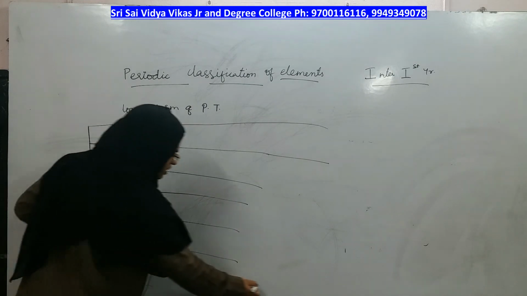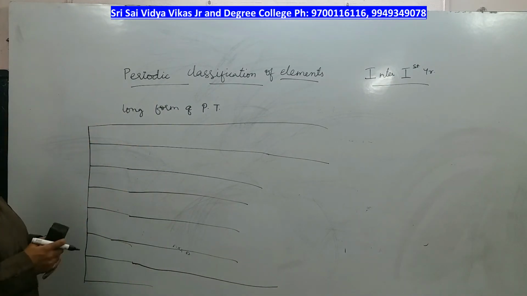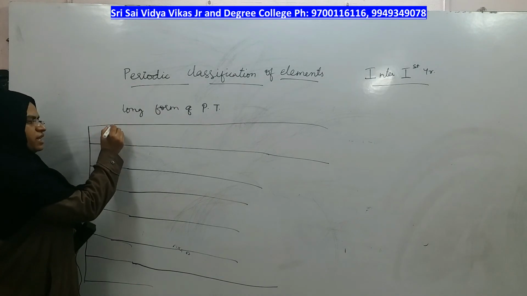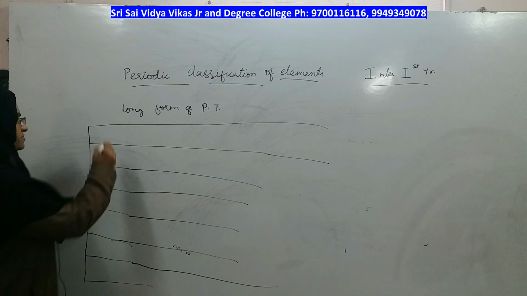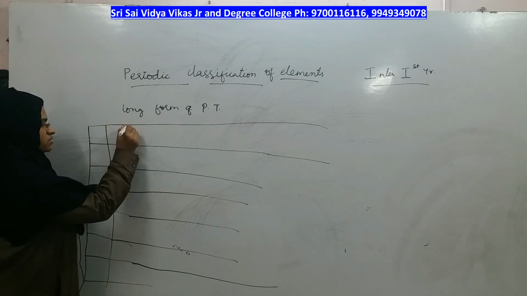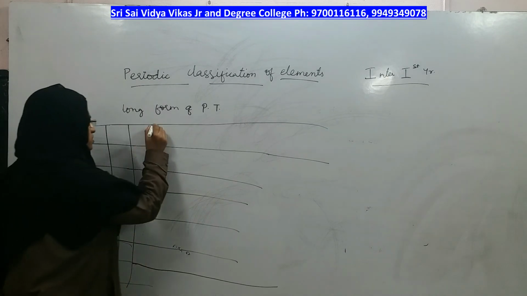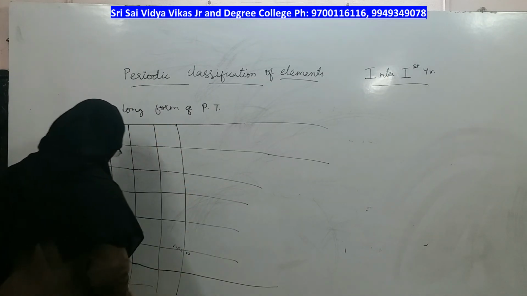And the vertical columns present in the long form of periodic table are called groups, and there are 18 such groups in the periodic table, right?